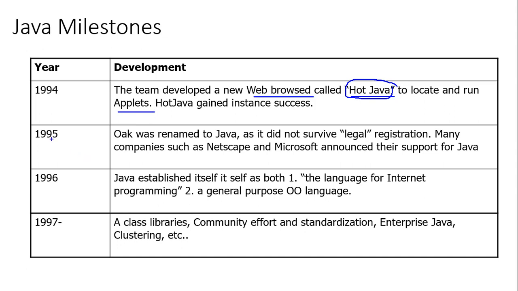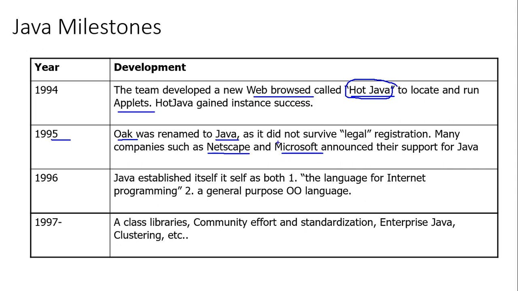In 1995, they could not use that name Oak and they renamed it to Java because of legal restriction. Many companies during that time, Netscape was one of the browsers. Today, Netscape is not being used. So we have Firefox today, and Microsoft Internet Explorer. Again, it's not being used. Microsoft has announced another browser for that.